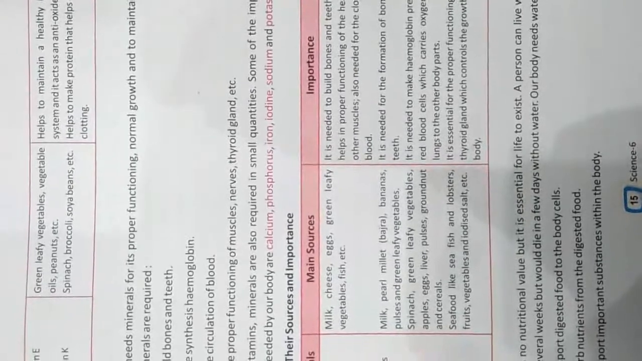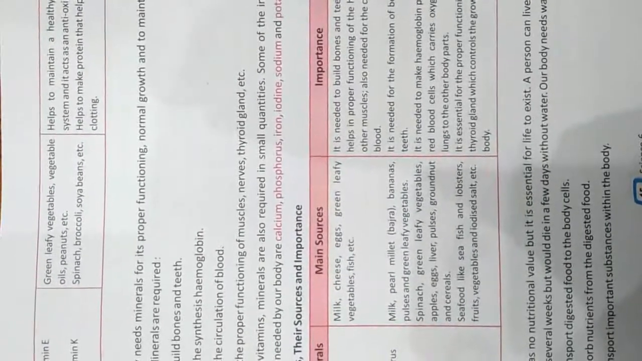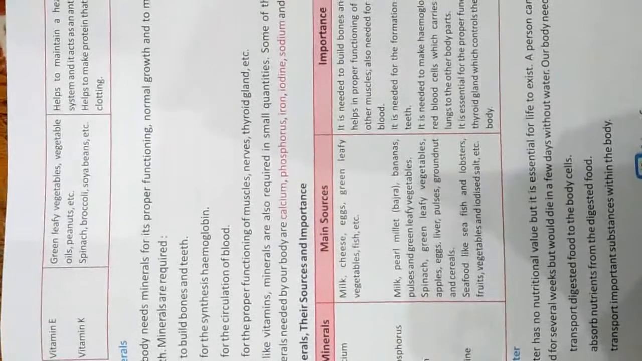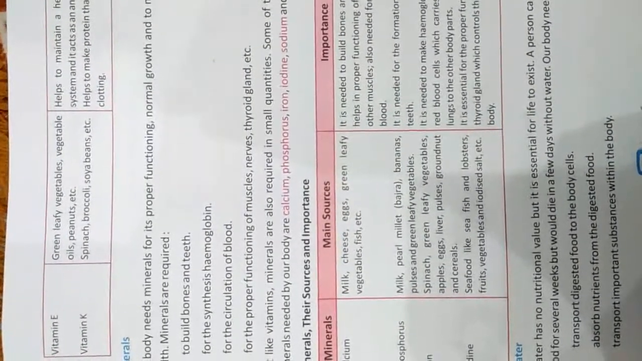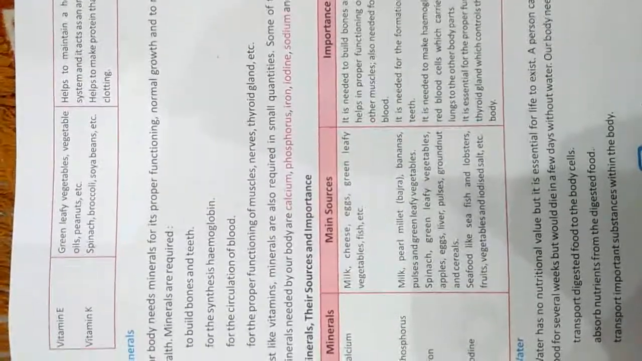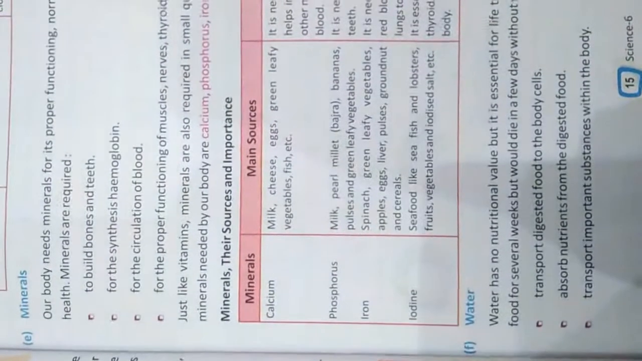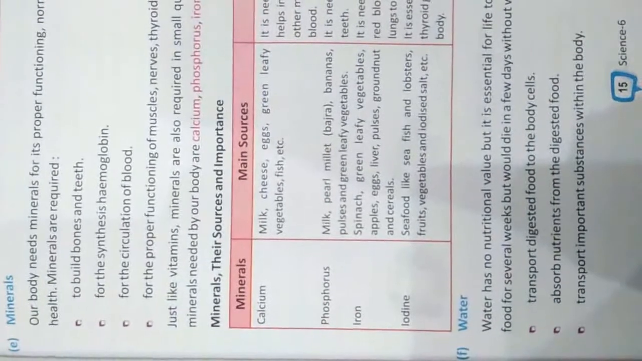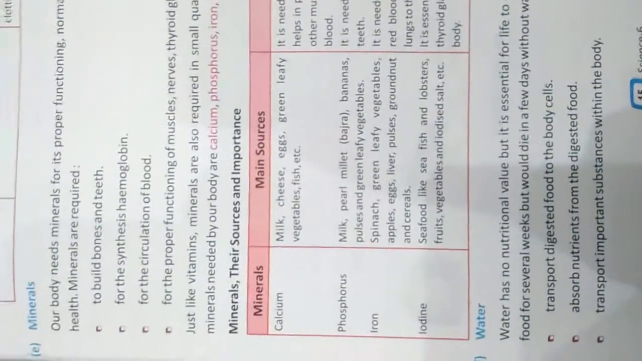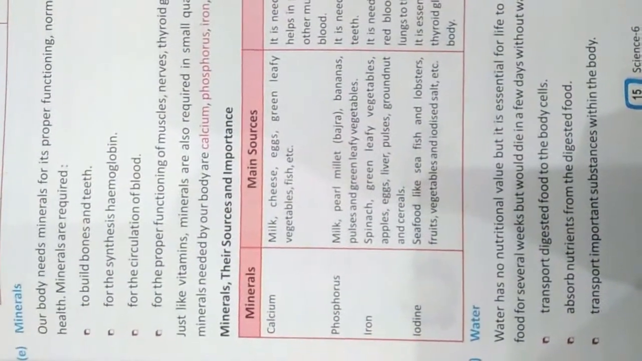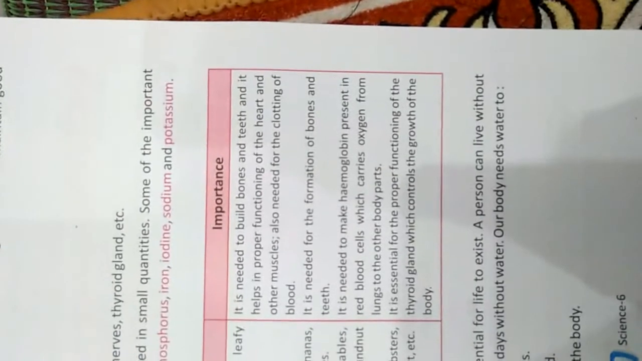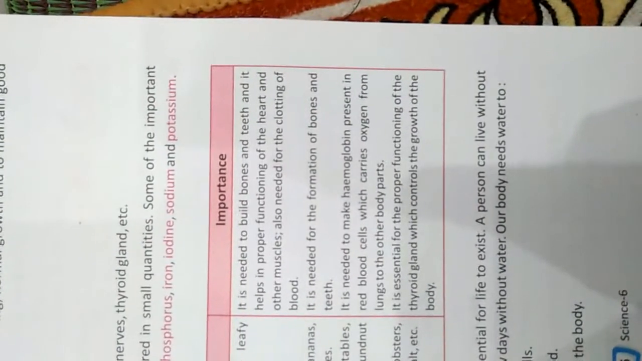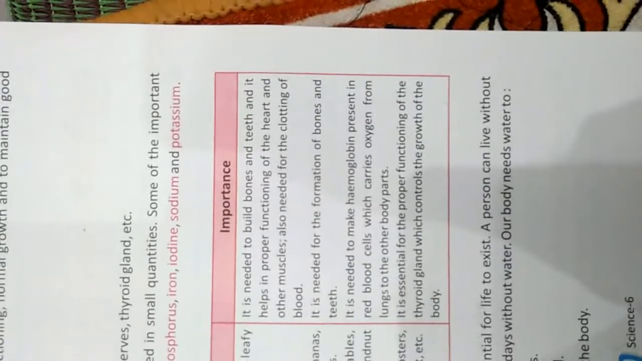The lack of these minerals can cause a variety of diseases, like deficiency of iodine in the body causes thyroid problems. So here we have a variety of minerals. First of all, calcium, which you get from milk, cheese, eggs and green leafy vegetables. It is necessary to build bones and teeth. It helps in the proper functioning of the heart and other muscles and is also needed for the clotting of the blood.